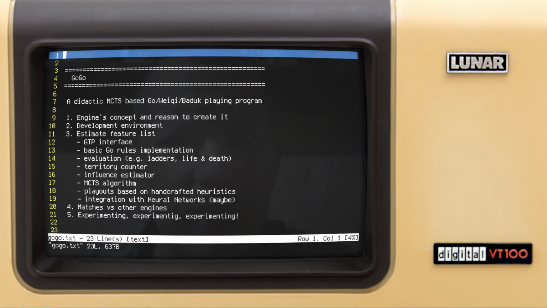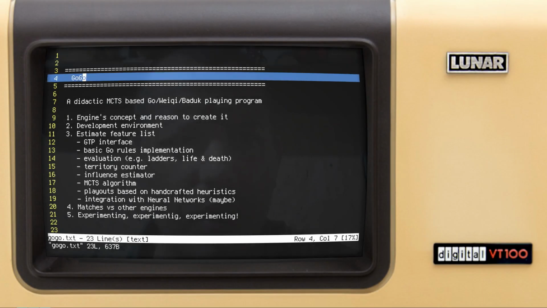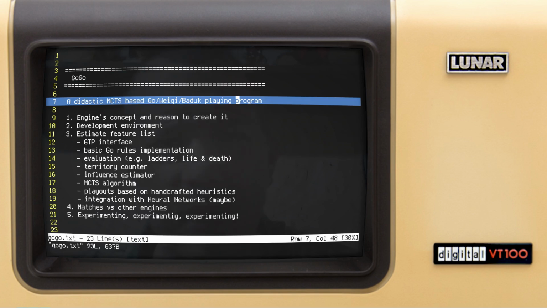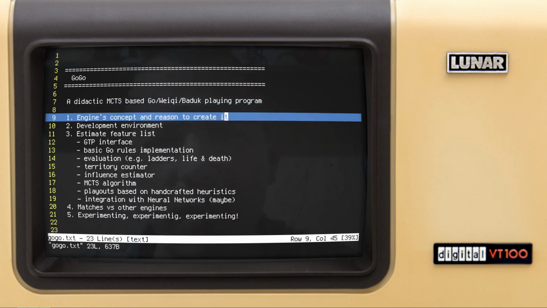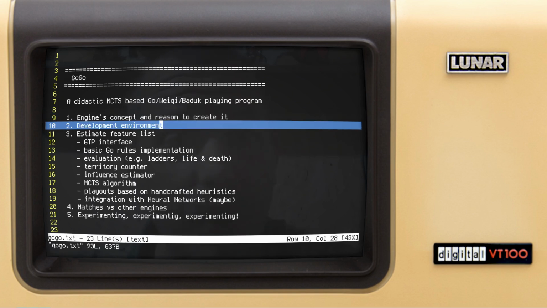Hello everyone, so I'm starting a new project. It's called Go, and this is going to be a didactic Monte Carlo tree search Go, Weiqi, Baduk playing program. The reason to create it: I want to make yet another didactic engine to make it easier for newcomers to enter the domain of computer Go programming. We are going to be using the Go programming language. It's cool to have a program playing Go, written in the language Go, isn't it?